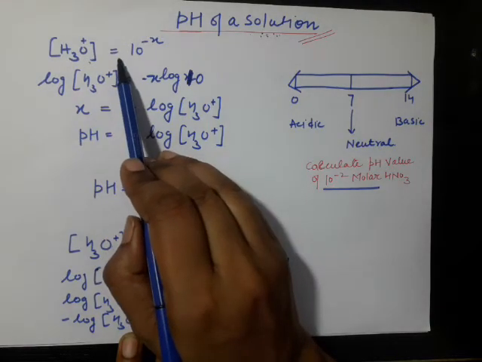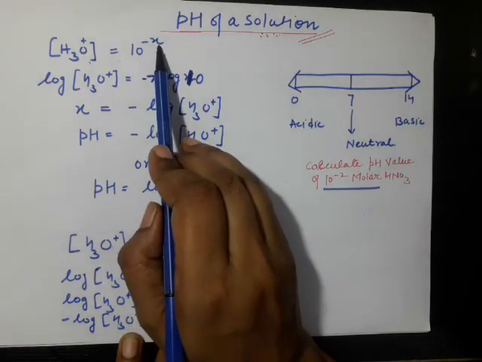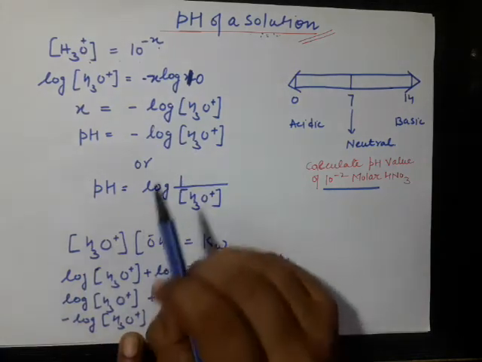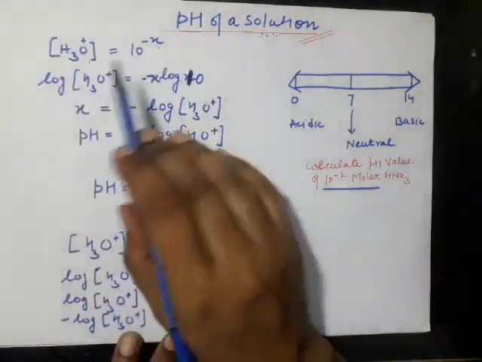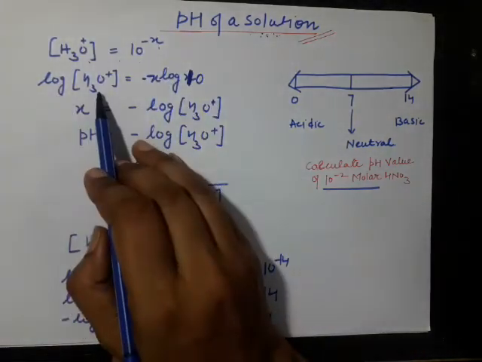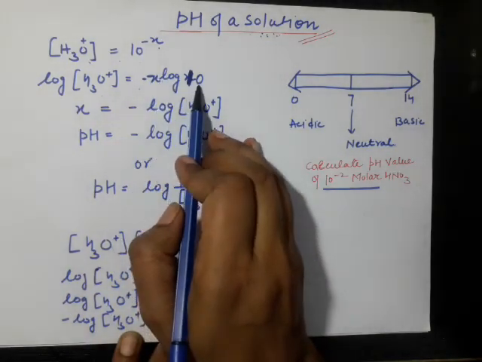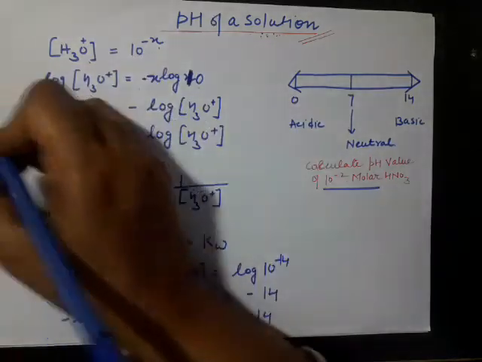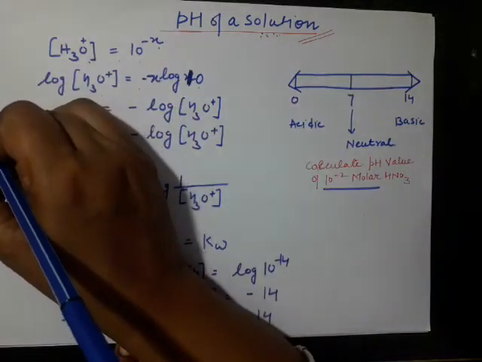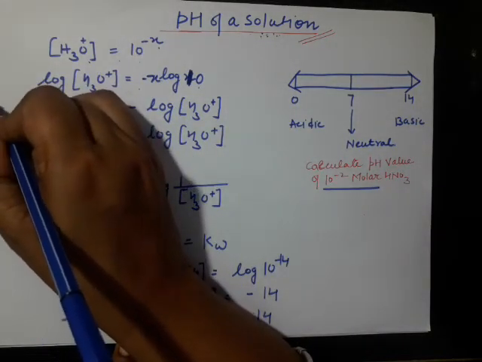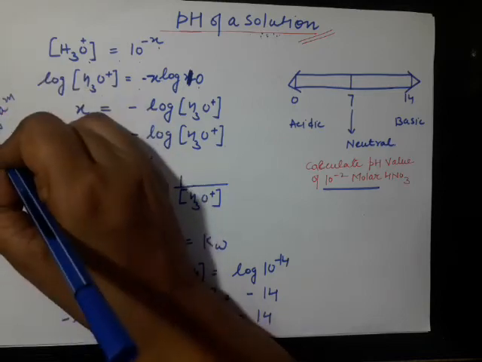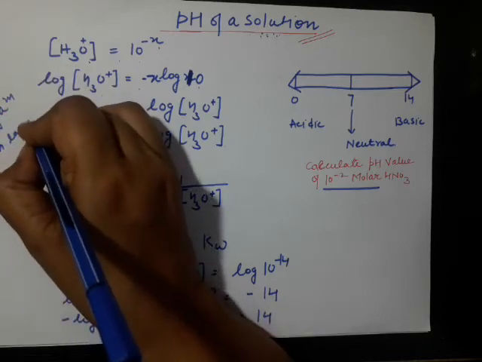See, hydronium ion concentration is equal to 10 to the power minus x. If we take the log both sides, log of hydronium ion is equal to minus x log 10. Here we have expanded the log formula according to log a to the power m is equal to m log a.